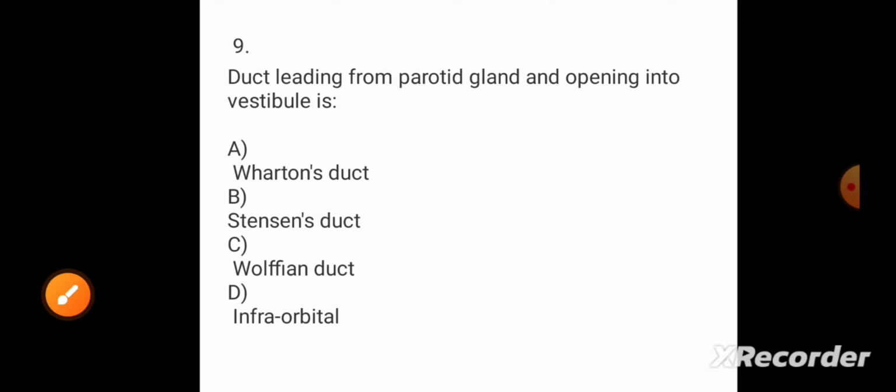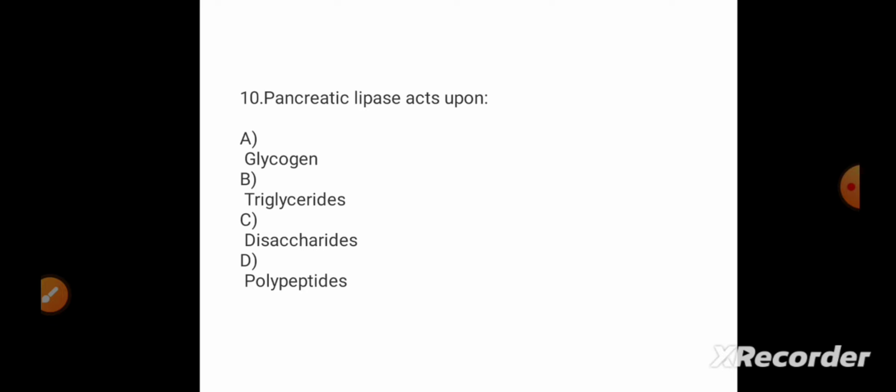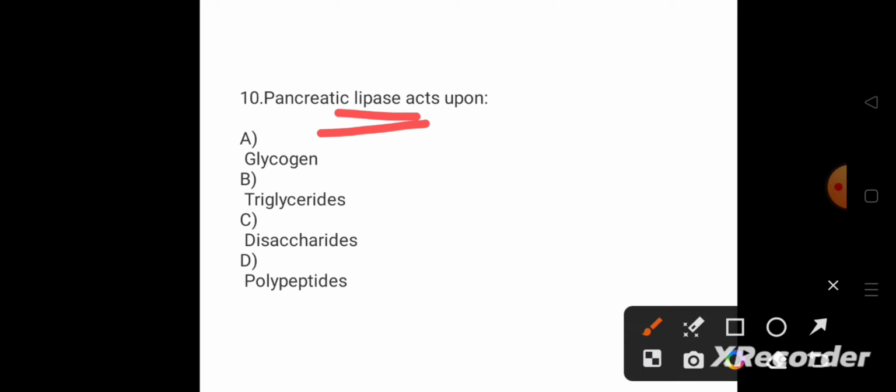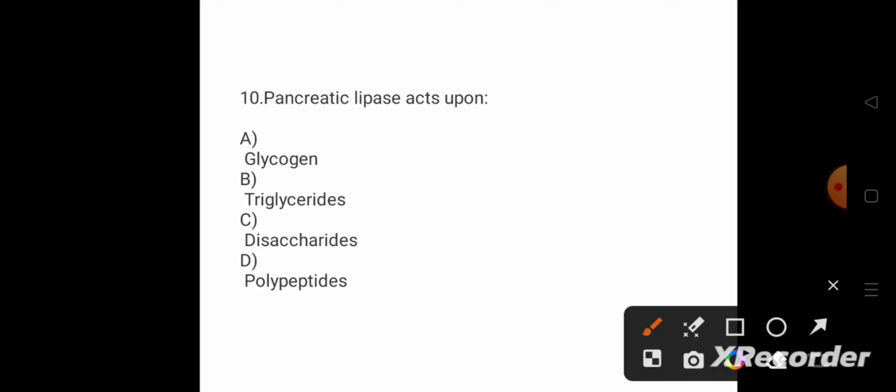Okay. Now coming to question number 10, pancreatic lipase acts upon. Pancreatic lipase, again the question is coming under lipase. See, when we are talking about lipase, it always digests fat. So you have to find out which option is related to fat. Here glycogen is given, here triglyceride is given, here disaccharide is given, and polypeptide is given. So glycogen is something which is not related to fat. So the answer for this question will be triglycerides.